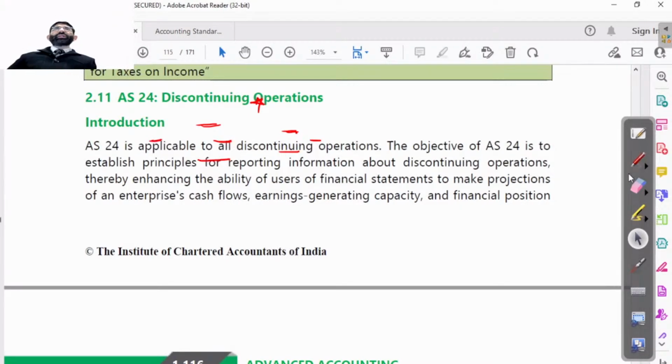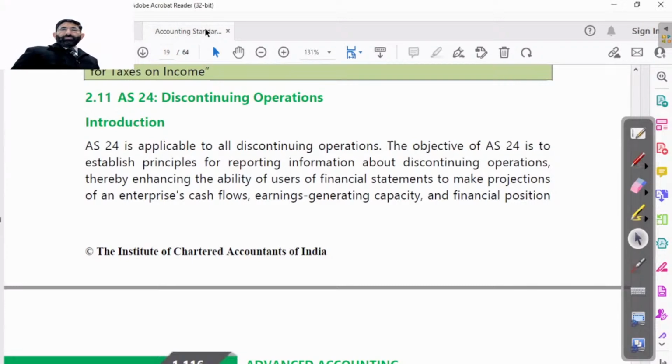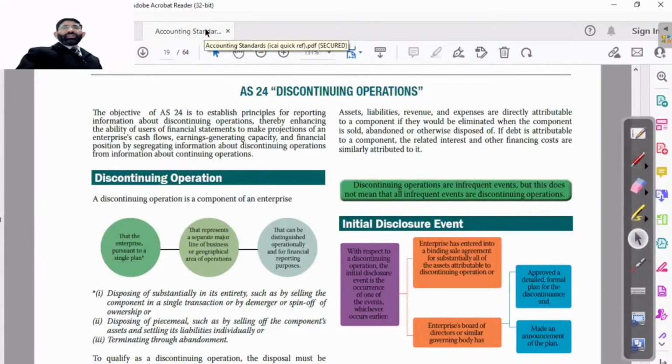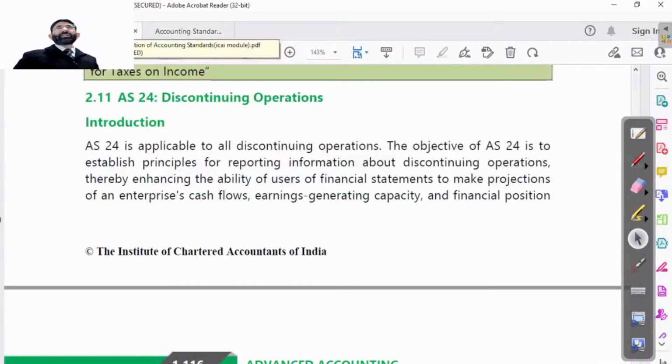But I would like to suggest, if you have a doubt in any AS, then better you read it once in detail from the material given to you. We have two types of presentation given by the ICA. One is this type of quick revision, that is a glance, and second is the detailed AS.